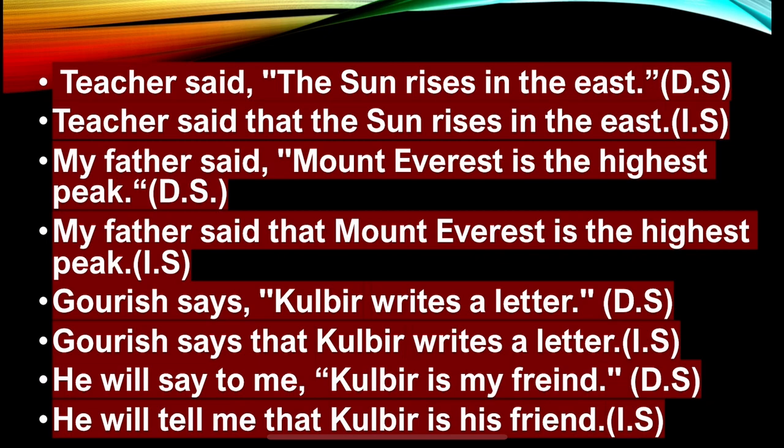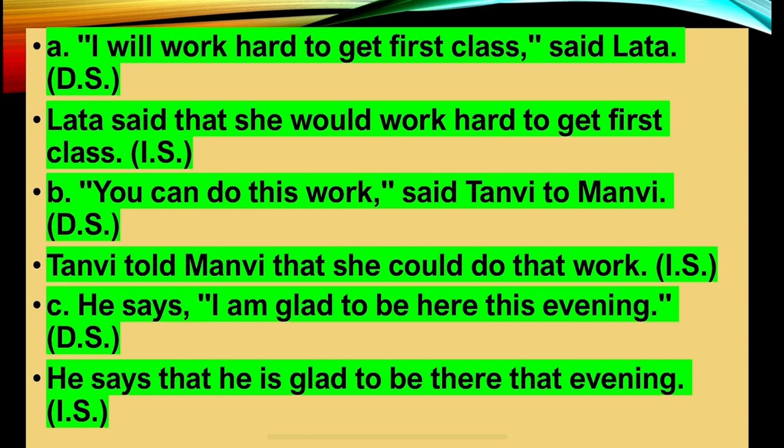All right. Next is, I will work hard to get first class, said Lata. Okay. So Lata said that she would work hard to get first class, right? You can do this work, said Tanvi to Manvi, right? Tanvi told Manvi that she could do that work, right? He says, a present tense reporting verb, I am glad to be here this evening. Okay, so an adverb is there in the sentence. Let's see how it will change. He says that he is glad to be there that evening. Here will be changed into there. This will be changed into that evening.